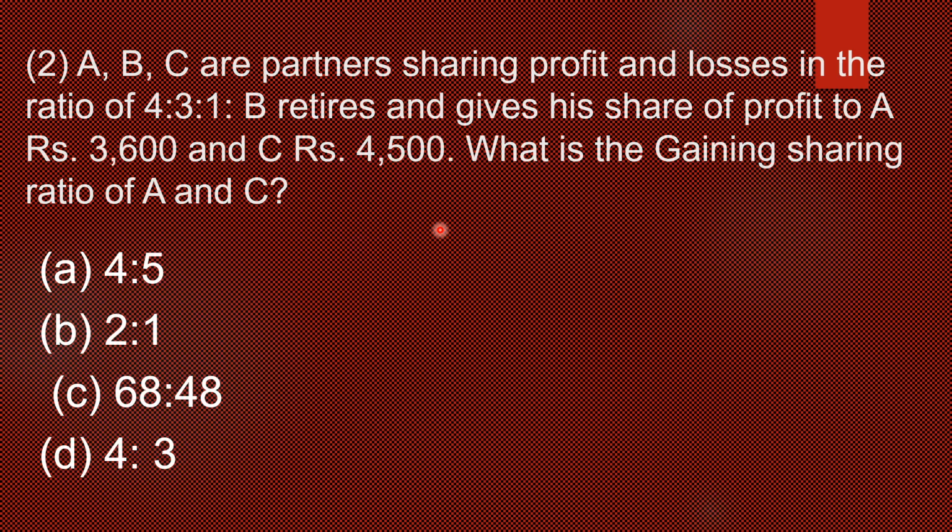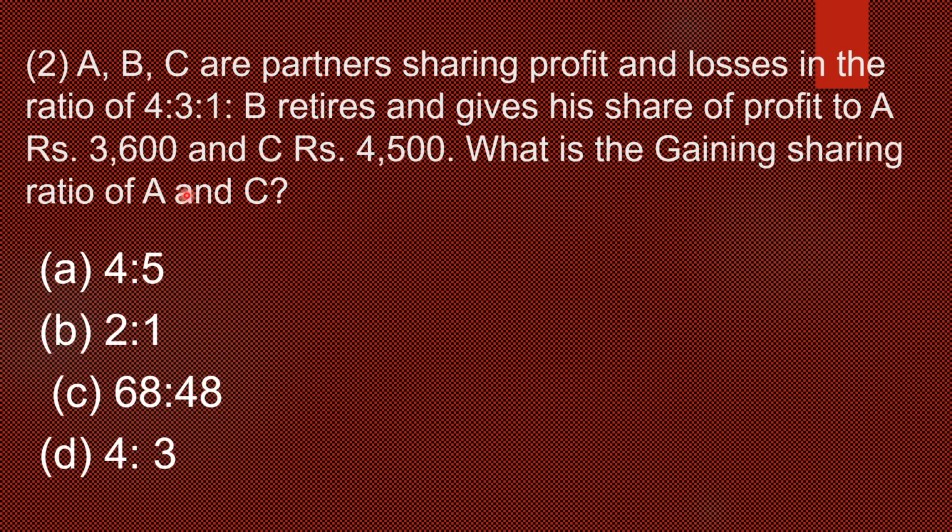In this type, when amounts are provided and not shares, how do you calculate? There is a simple way: these two amounts we can consider. Actually these two are the gain amounts of the remaining partners, that is, A gains 3,600 and C gains 4,500.